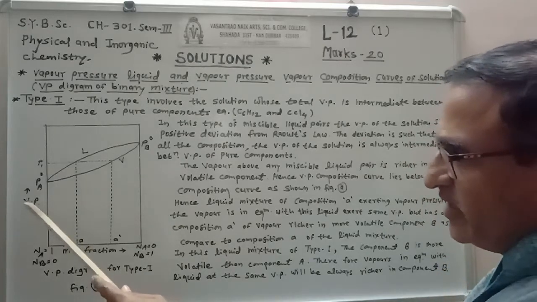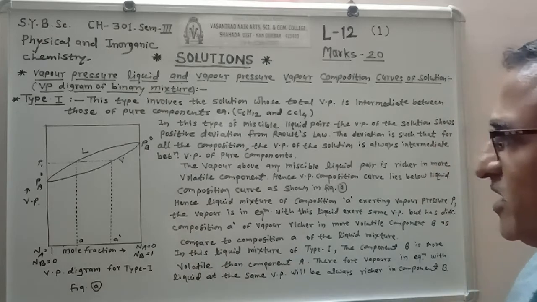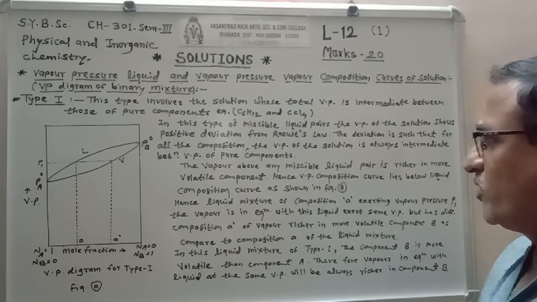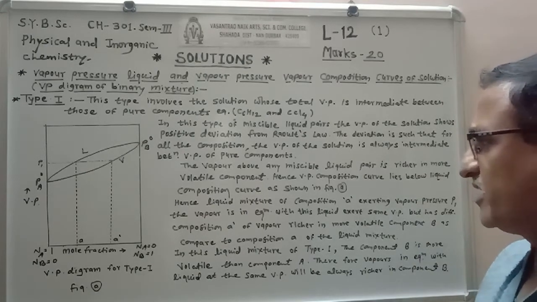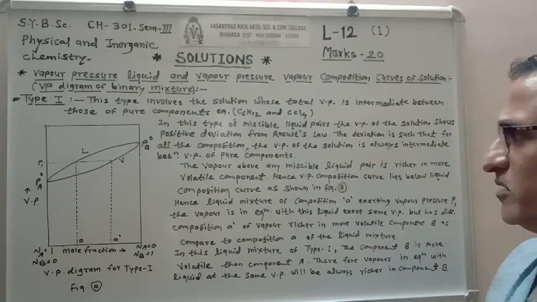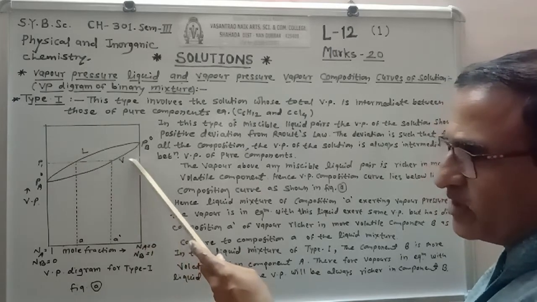Here, of A and B, B is more volatile, so it shows higher vapor pressure. The vapor above any miscible liquid pair is richer in the more volatile component. Hence, the vapor composition curve lies below the liquid composition curve. This is the liquid composition curve, and this is the vapor composition curve.